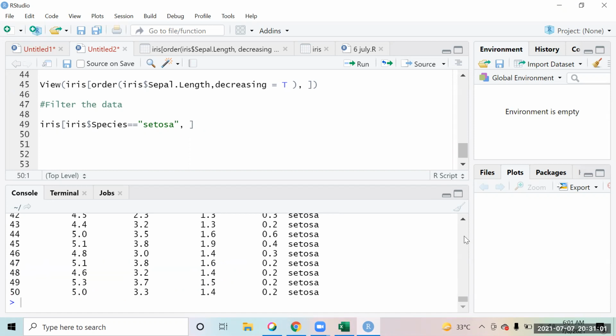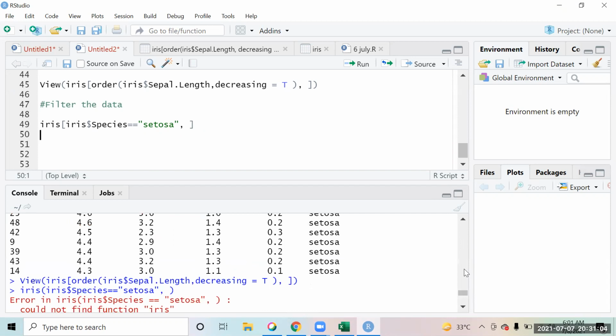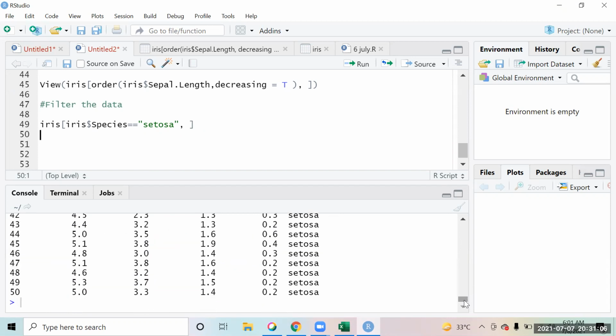right? Now it gives you only 50 entries. That is 50 entries of the Setosa only, right? So you get that. You just have to put that condition over here that you want that data where species equals to Setosa. So you have to use two equals to signs.